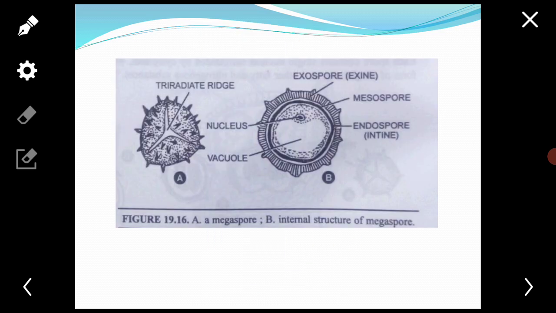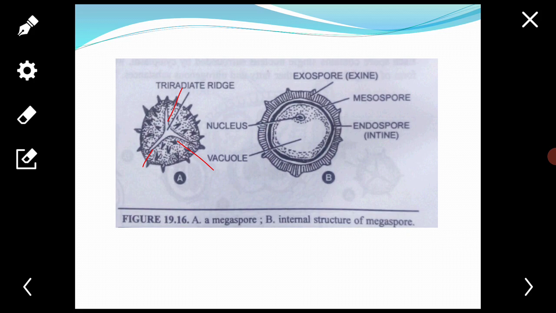Next, the structure of this female gametophyte. Each megaspore is large, whitish or light brown in color, and tetrahedral in shape with a rounded base and a distinct triradiate mark, that is this. And each spore, that is each megaspore,